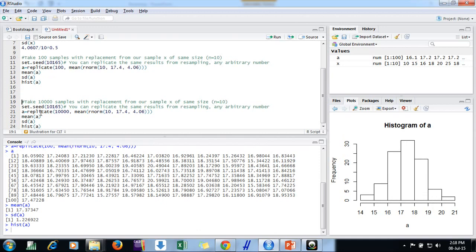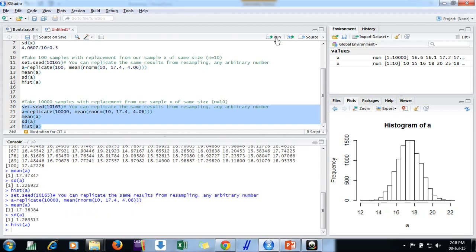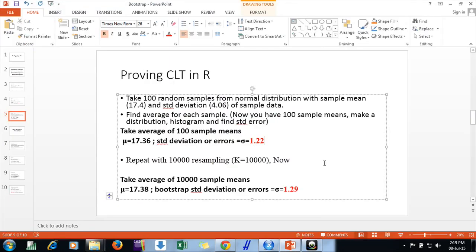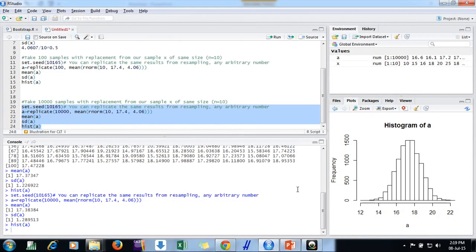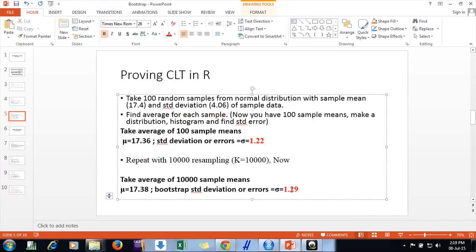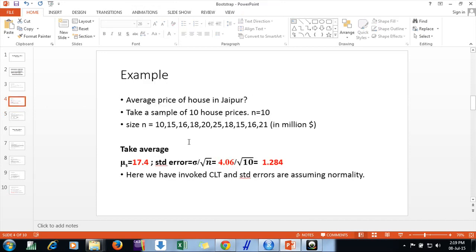So we can do the exercise with any number of samples. Suppose I do it with 10,000 resamples. I do the same thing with the histogram also. Now we see the histogram is almost completely normal. The values I got are 17.38 for the mean and 1.29 for the error. So this sigma of 1.29 I am getting here is almost similar to my earlier value of 1.28.